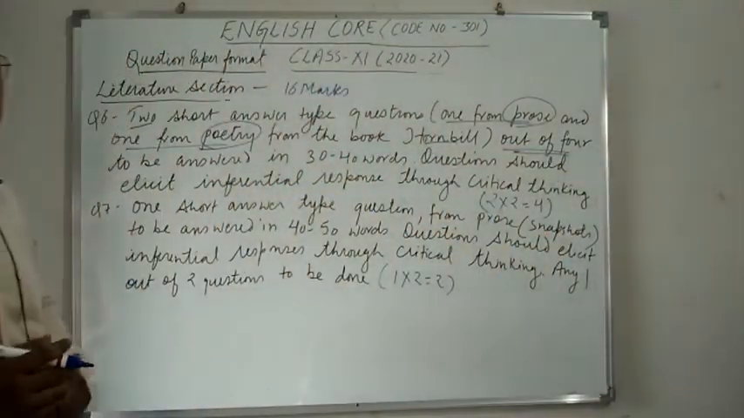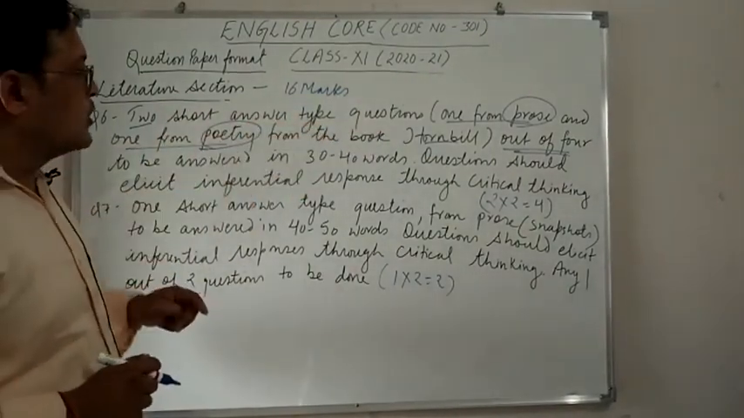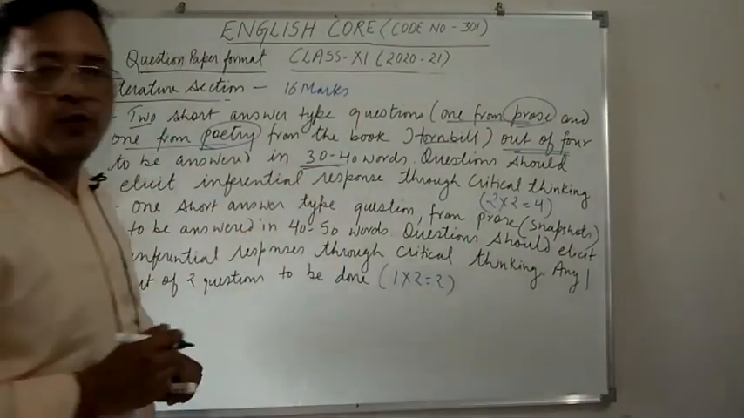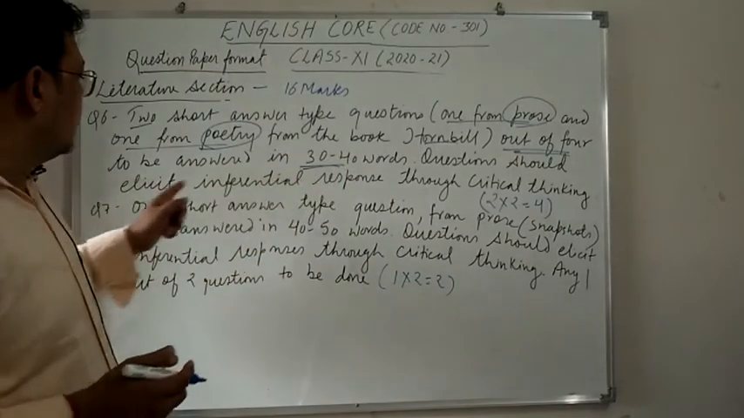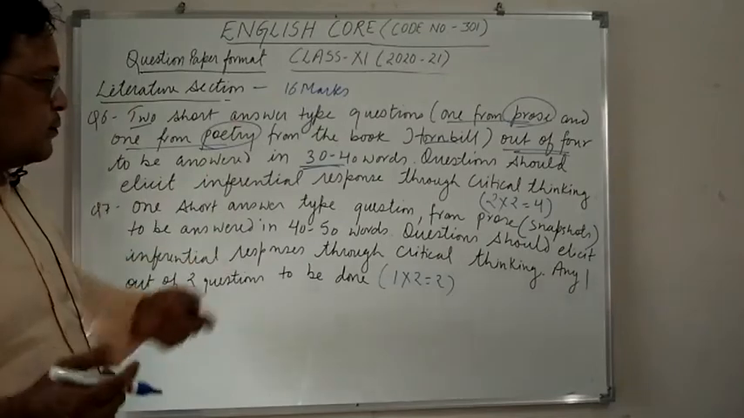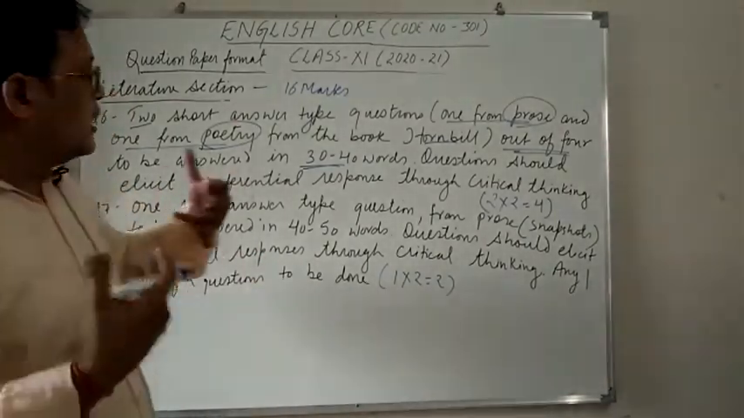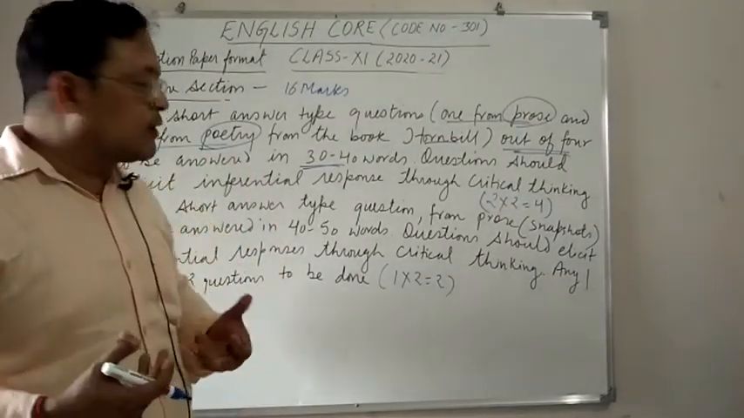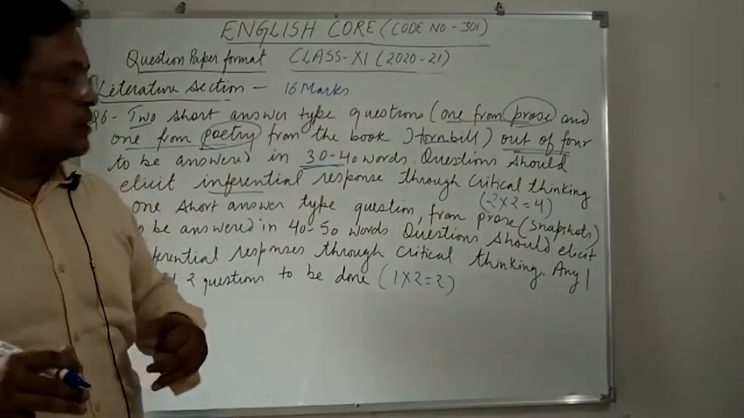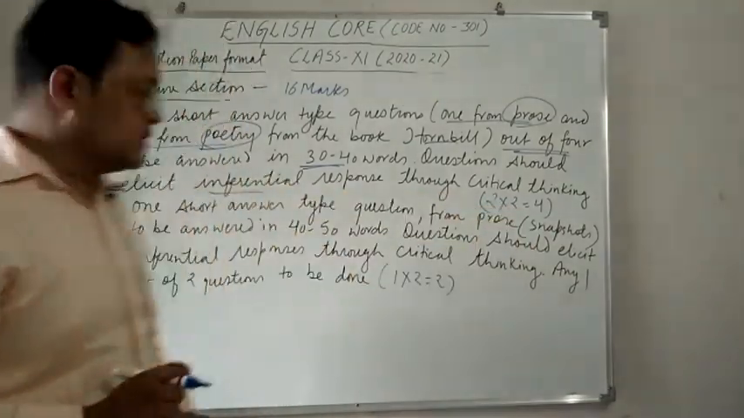So total 4 questions will be there. Out of 4 you will have to attempt 2, one from prose and one from poetry. And it must be answered in 30 to 40 words. And questions should elicit inferential response through critical thinking. So you have to tell what you have read in the chapter. Because the questions will be based on the chapter, you have to tell your knowledge about the chapter, what you have inferred. Inferred means what you have comprehended, what you have understood. And so total 2 into 2 equal to 4 marks.